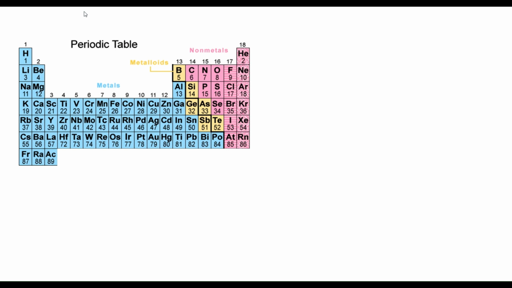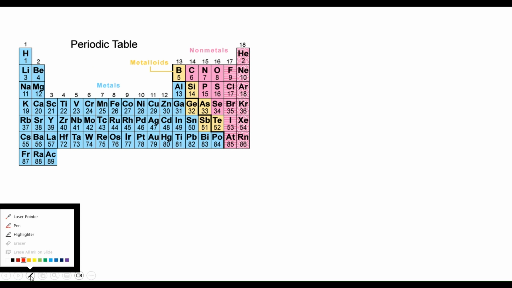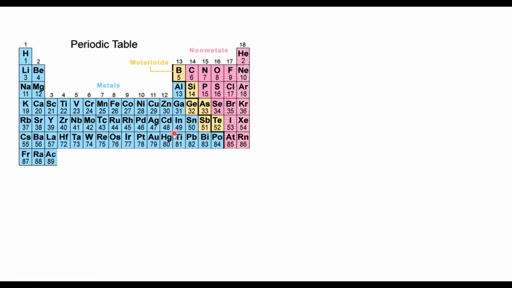The elements highlighted in blue, generally we are going to consider them as metals. I said generally because there may be exceptions. An example of an exception is the hydrogen atom.